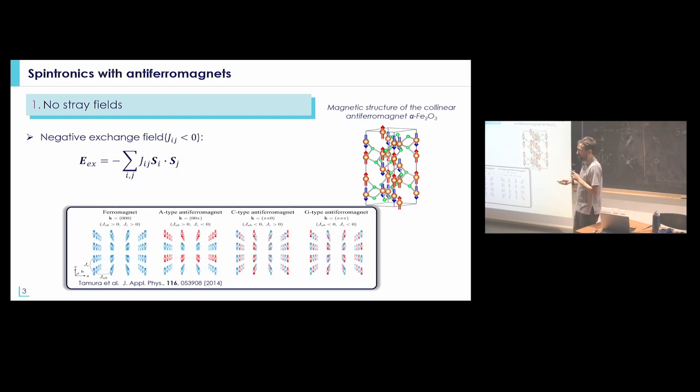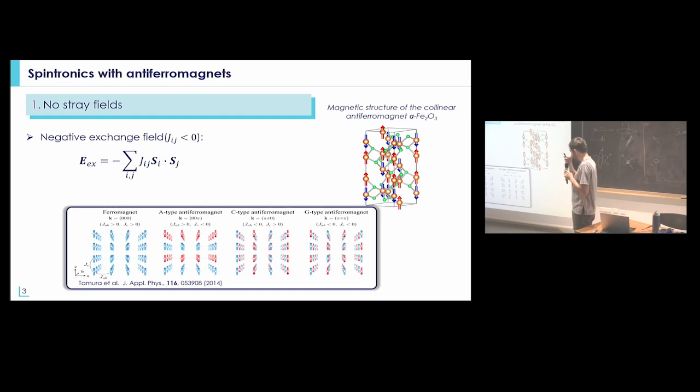You can have A-type antiferromagnets where the spins in one plane are coupled ferromagnetically and antiferromagnetically between two planes. Then C-type antiferromagnets where the spins are ferromagnetically coupled along simply a line, but antiferromagnetically coupled in the other directions, and G-type antiferromagnets where the spins are coupled antiferromagnetically in all directions.